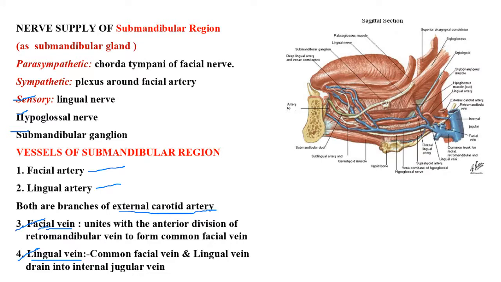Yes, the facial vein unites with the anterior division of the retromandibular vein to form the common facial vein. Yes, same as the lingual vein.